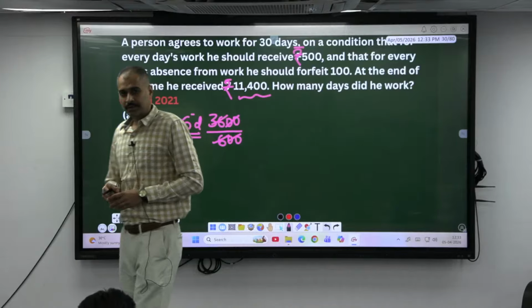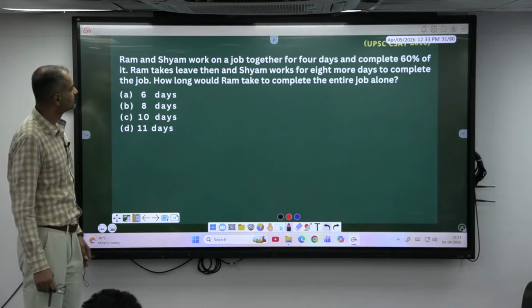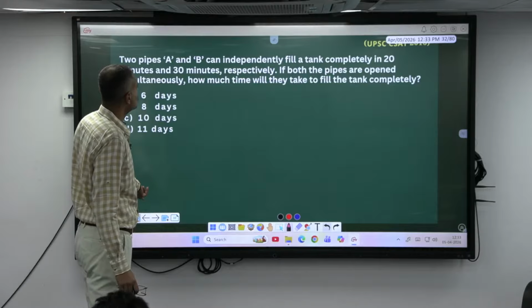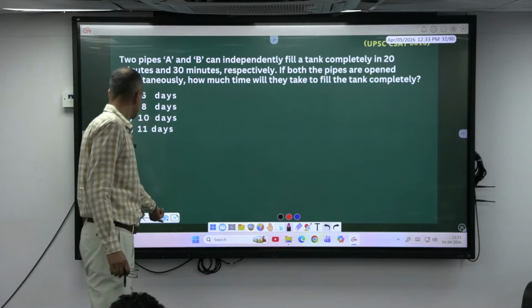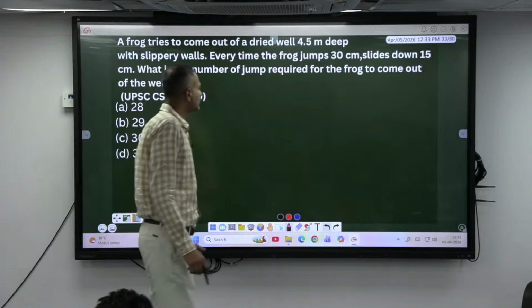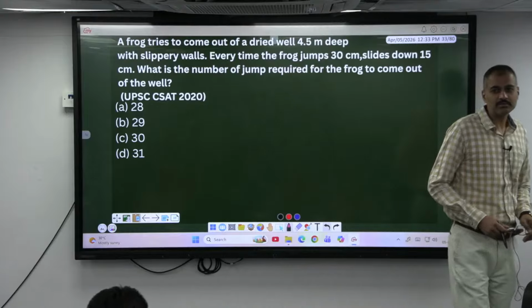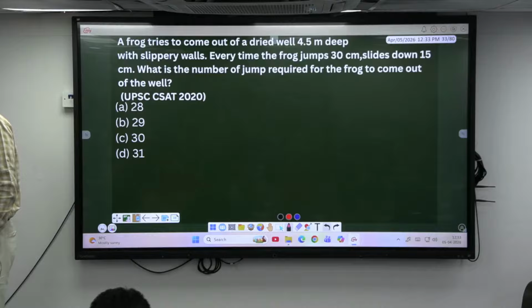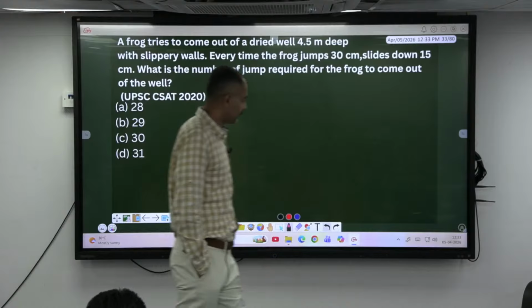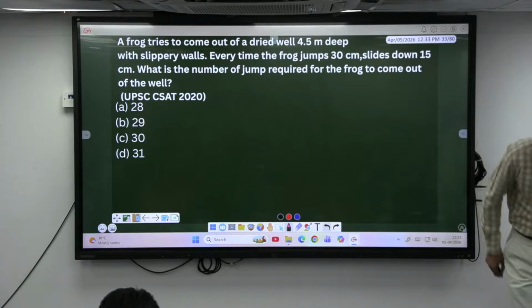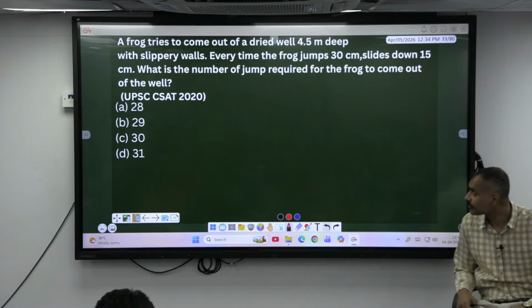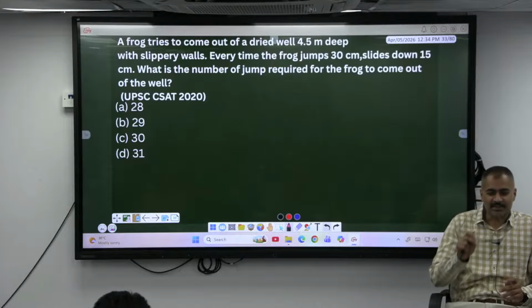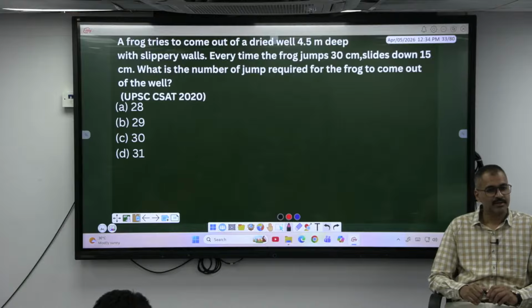Okay. Go on, try this. I think in the class also I have given this example, if you remember, in the filling and the draining alternatively.